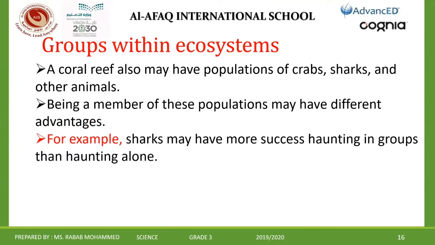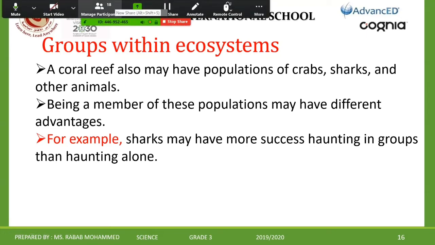So the example we have here is, if we talk about sharks, they may have more success hunting in groups than hunting alone. If one shark lives alone, can it hunt, can it catch other animals or fish easily, or if it lives in a group? What do you think?